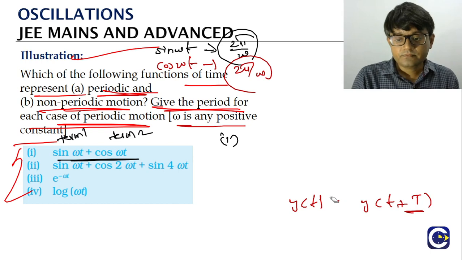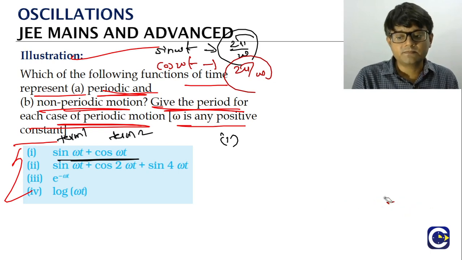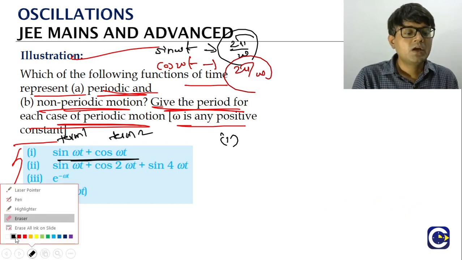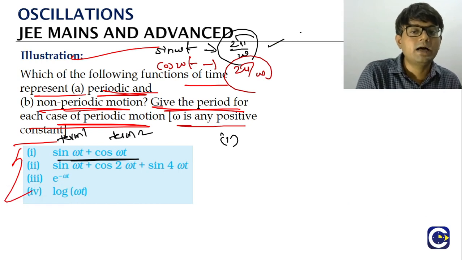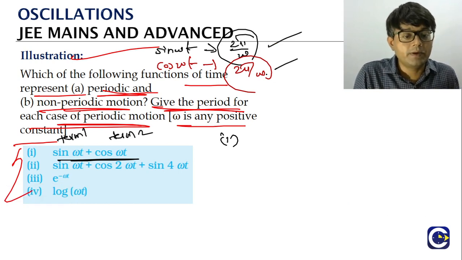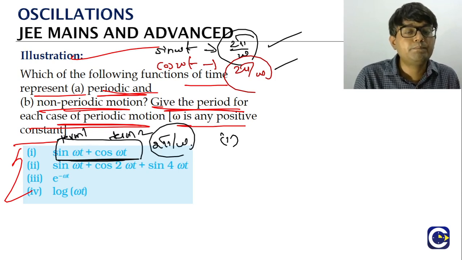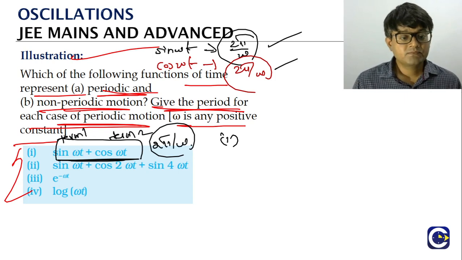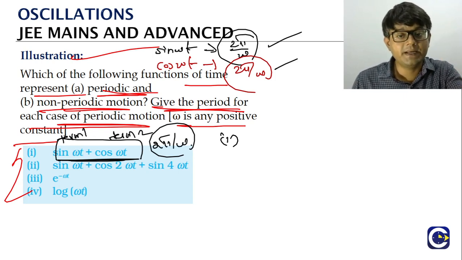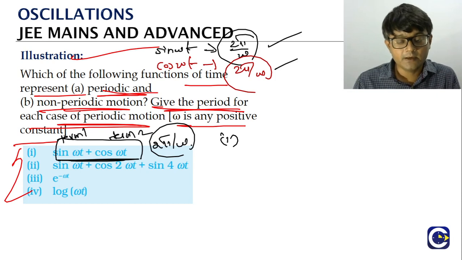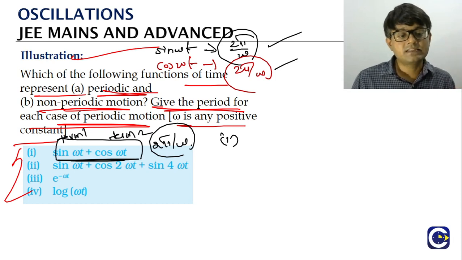Now when a function is having multiple terms like this, term 1, term 2, the period values of different terms can be different. In this case, what is happening? Term 1 has a period of 2 pi by omega, term 2 also has a period of 2 pi by omega. So the overall function will have a period of how much? 2 pi by omega, because the first term will repeat, and the second term also will repeat after the same interval of 2 pi by omega. So we got the answer for this. The first equation that they are giving is a periodic function representing equation, and the period value is 2 pi by omega.